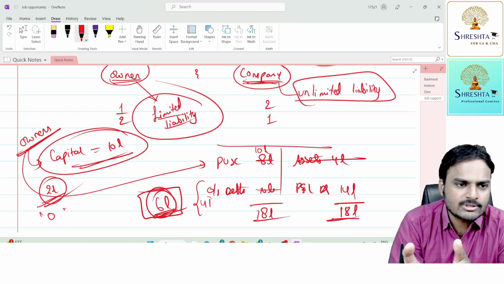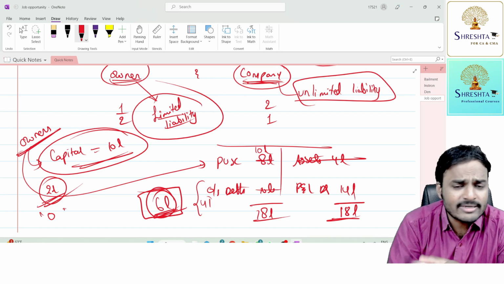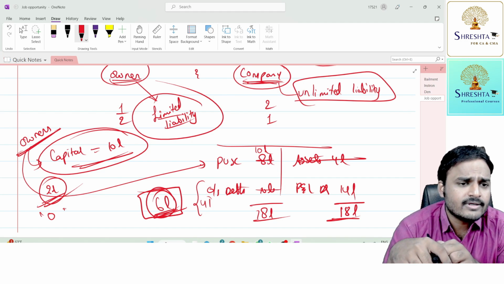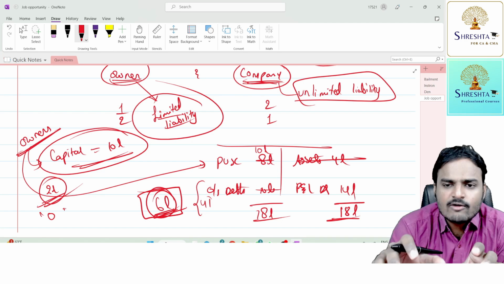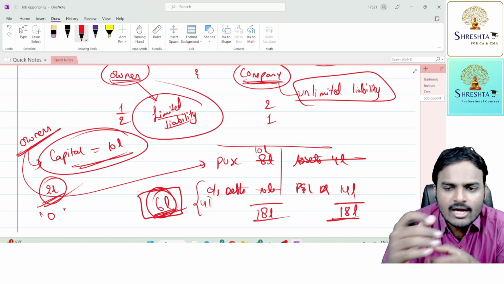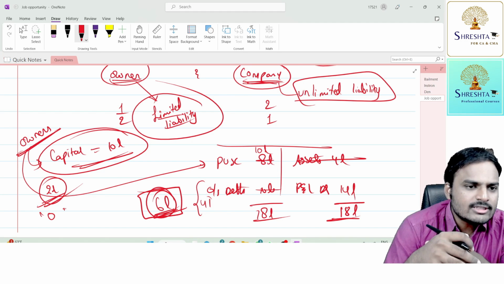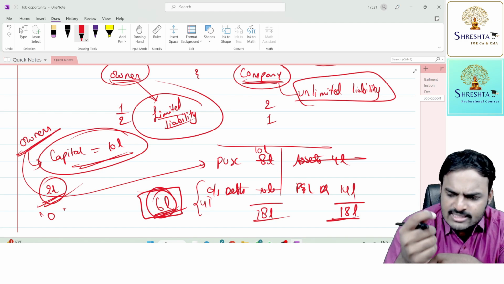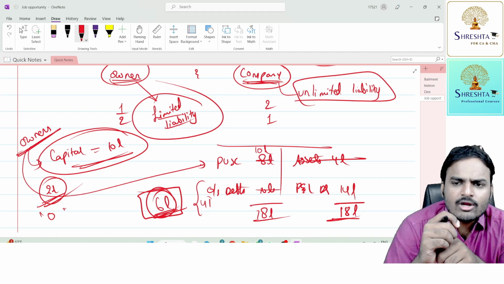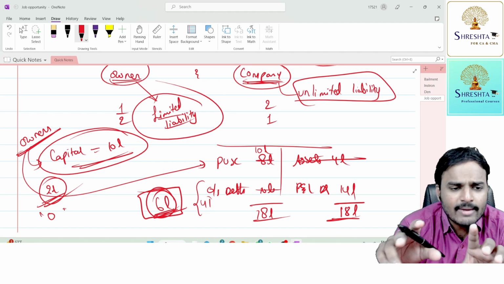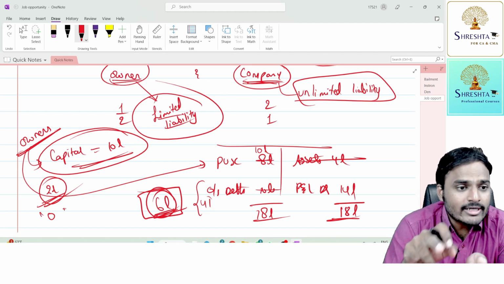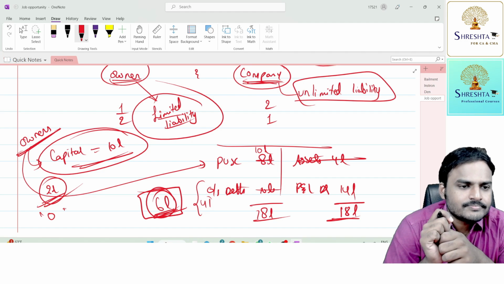The company is an artificial person. Can you see the company? Can you touch the company? Can you feel the company? No. It is just a piece of paper issued by the authority under the Companies Act 2013. Company is nothing but a piece of paper. So if someone asks you, where is the Infosys company? Don't show them on a map in a Bangalore location, showing a building and saying this is the company.